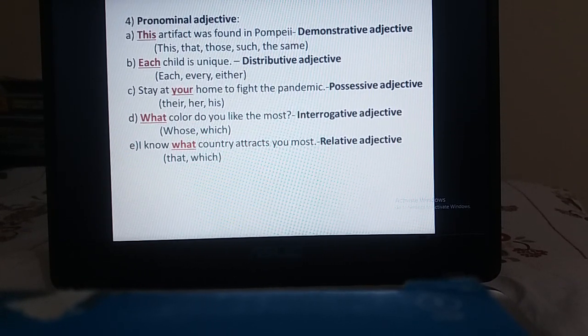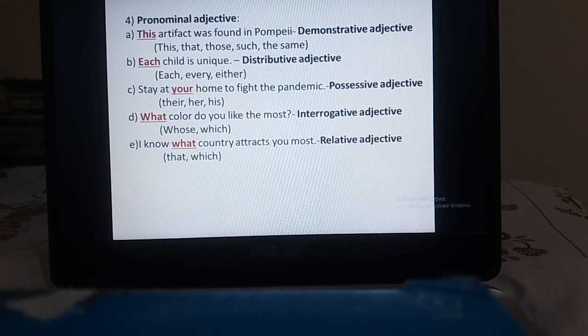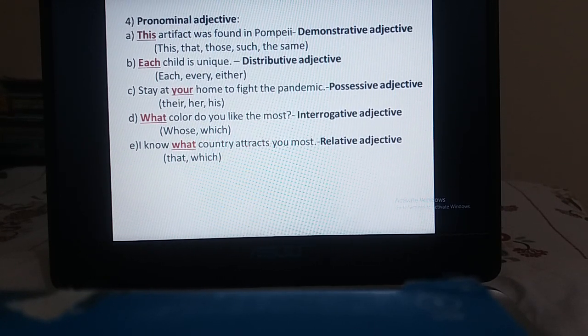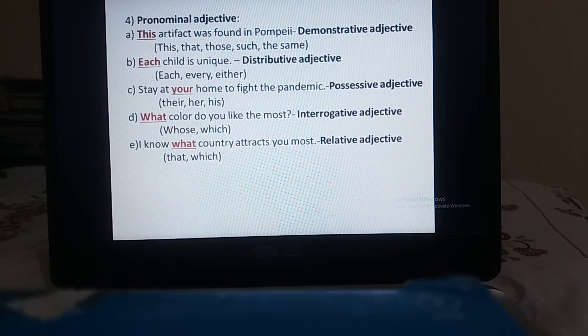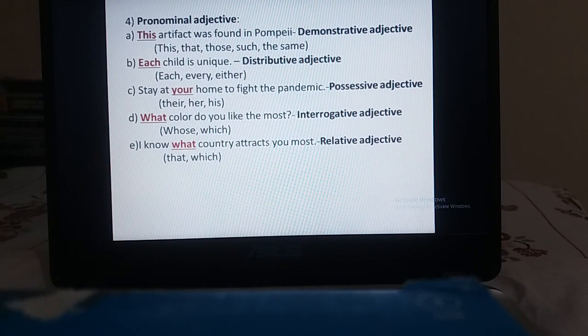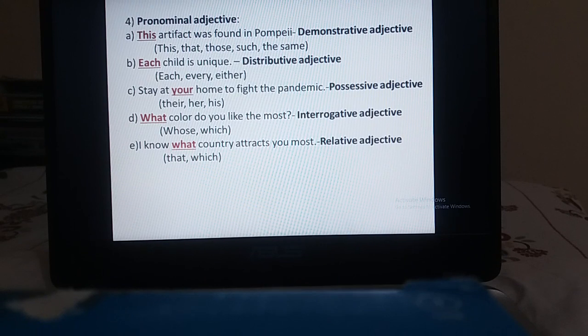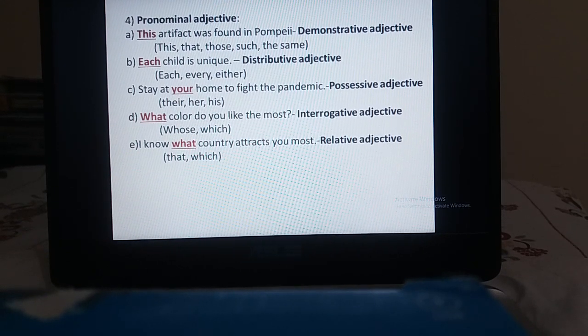Suppose in the first one, number A, artifact is a noun and the word these is just before the noun artifact. So we consider it a demonstrative adjective. Other examples of demonstrative adjectives can be these, that, those, such, the same, etc. Next one, each child. We know that the word each is actually a distributive pronoun, but here in this sentence, as it is placed before the noun child, we consider it a distributive adjective. Next one, stay at your home.